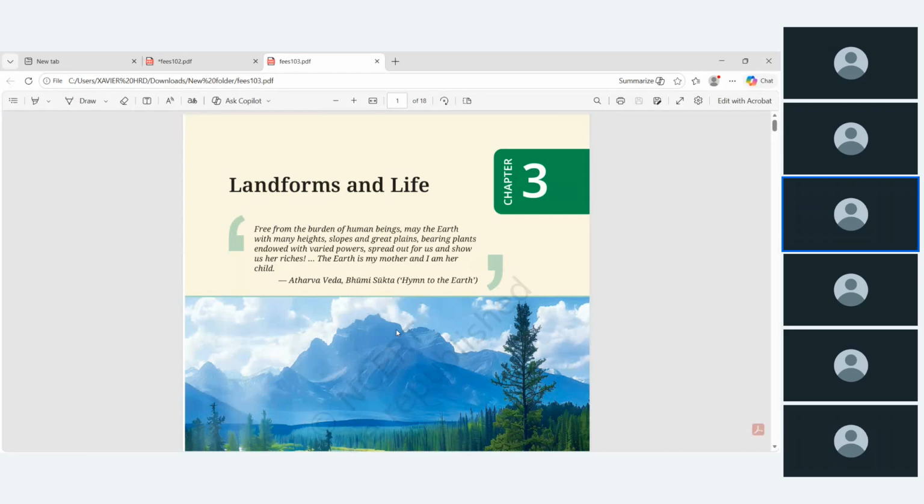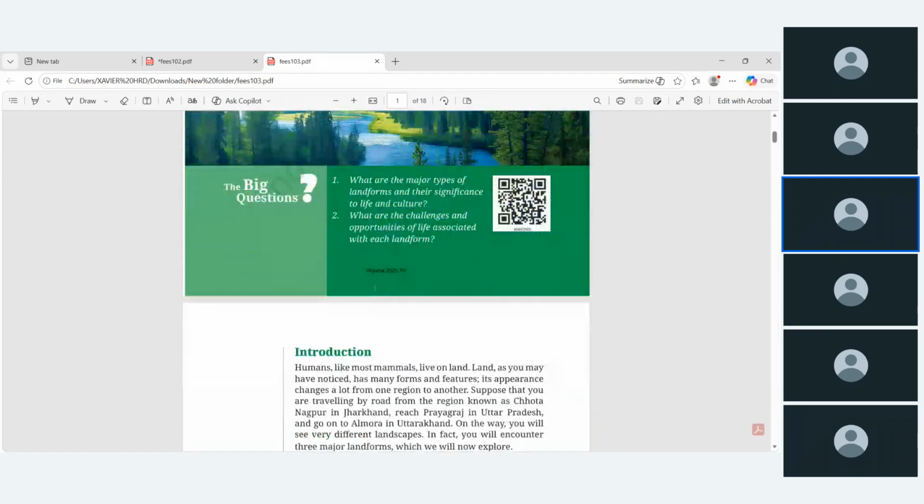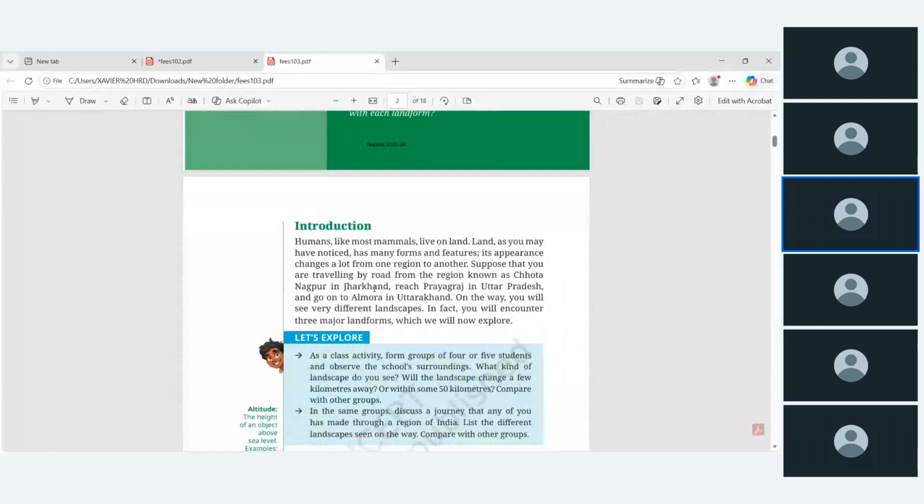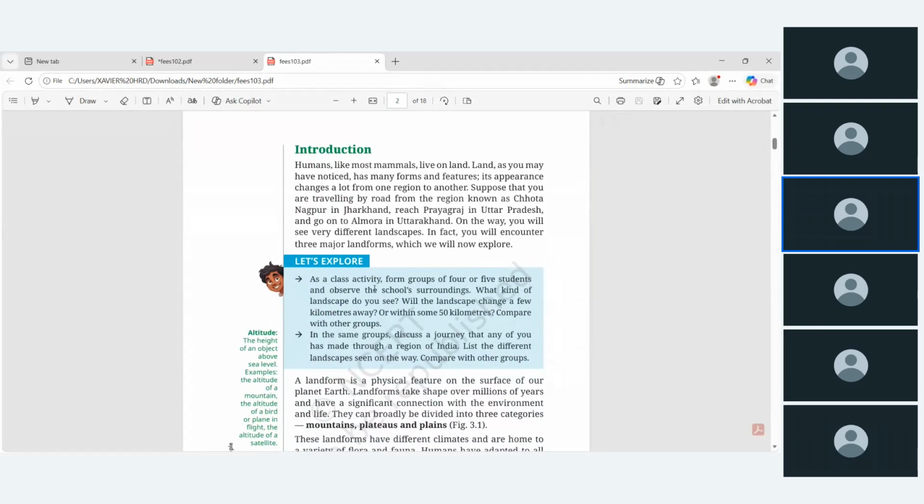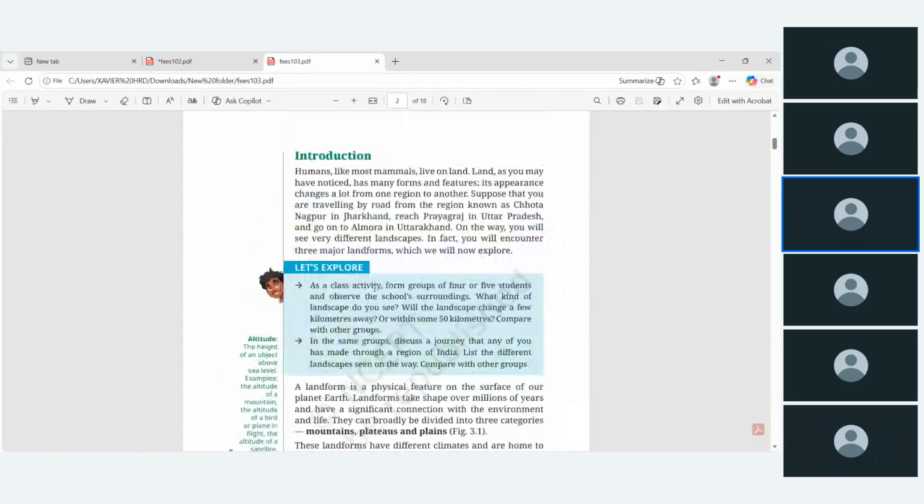This is chapter 3. Is it visible? Land, form, and life. Yes, sir. Okay. So this talks about the mountains and hills and all. We can look at this quickly. So what is a landform? Suppose here they have one example.